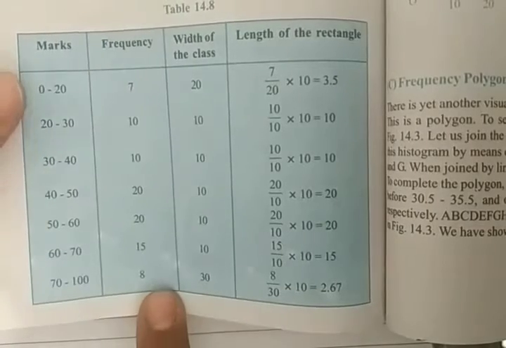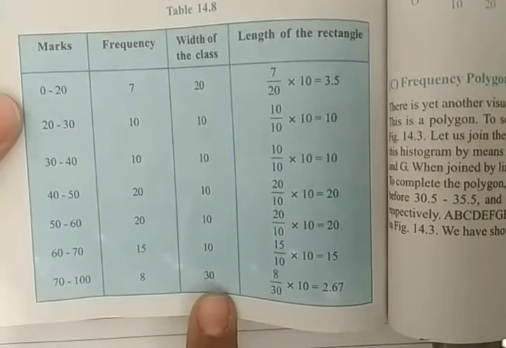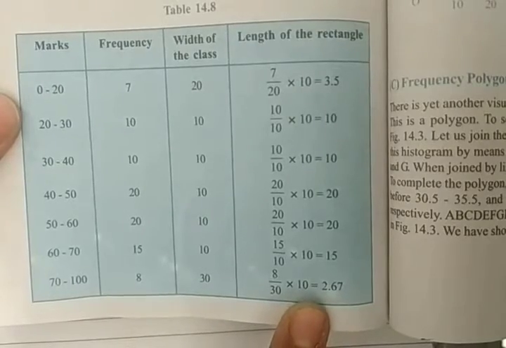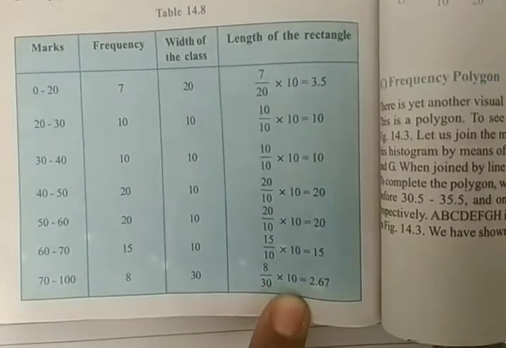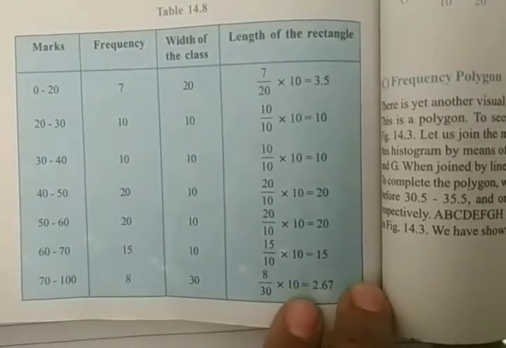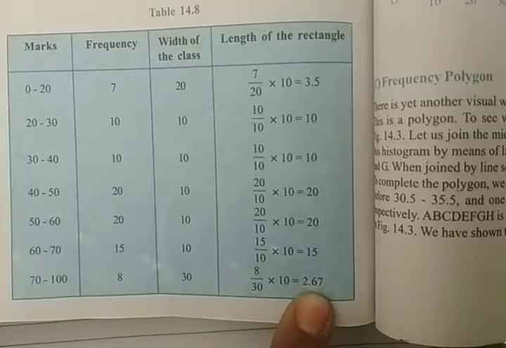So frequency divided by class interval into the class interval which we want. If you solve this, it will be 2.67.